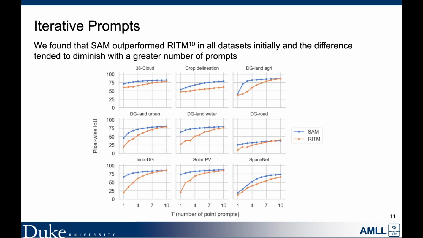We found that SAM outperformed our ITM, the state-of-the-art model SAM was compared to in the original paper, in all datasets initially, and the difference tended to diminish as a greater number of prompts were taken. Plotted here is the center single point prompts for SAM and our ITM. We see that SAM performs well for most datasets and achieves very high IOUs with only 4 to 7 prompts, the exception being Deep Globe Roads, where both models struggled.